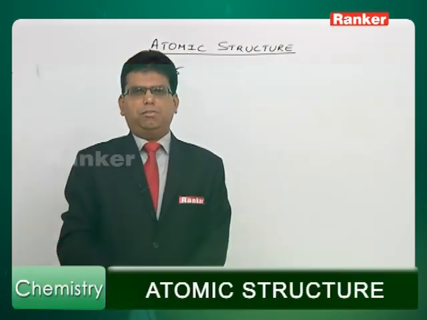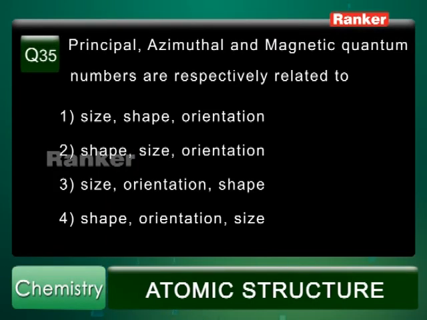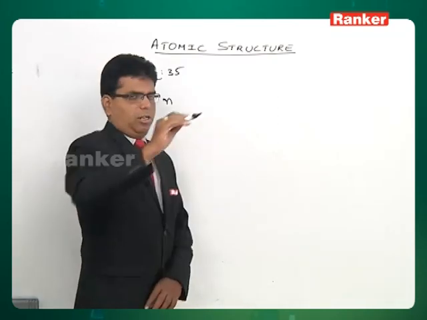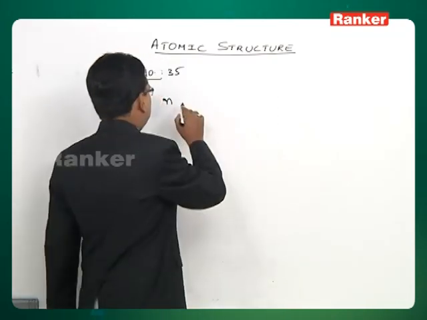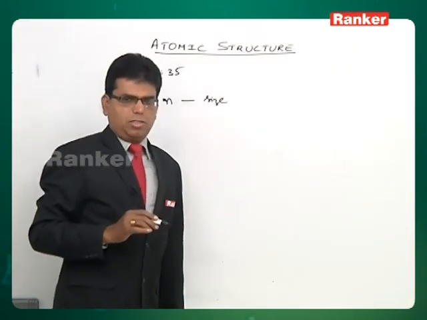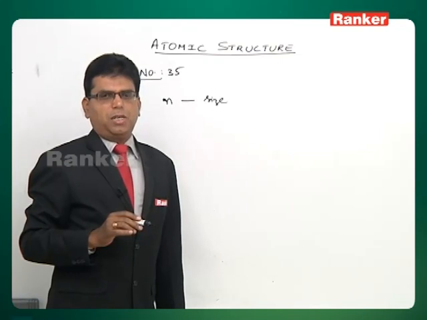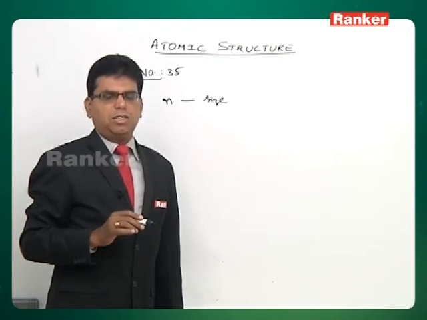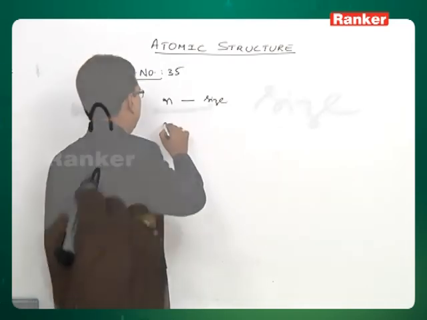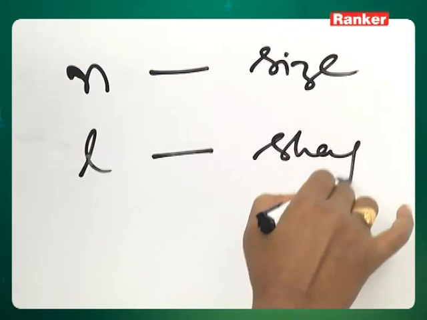Now let's go to question number 35, which is again related to quantum numbers. The question asked is, principal, azimuthal, and magnetic quantum numbers are respectively related to. Principal quantum number n is directly related to the radius of the orbit, so it is the size of the orbit. In it we have different subshells that we define as S, P, D, F. S is spherical, P is a dumbbell, D is double dumbbell, like that. That is what we give as l, that is shape.